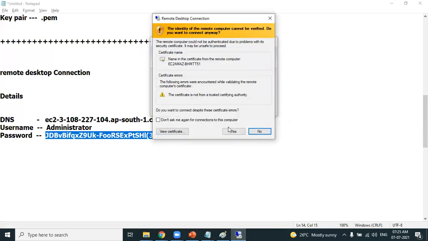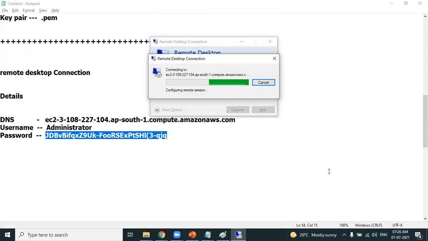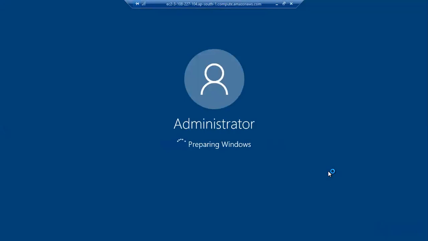Are you sure you want to connect? Yes. You are connecting to a Windows machine. You are successfully connecting to a Windows machine which is somewhere running in Mumbai location. Let's wait.